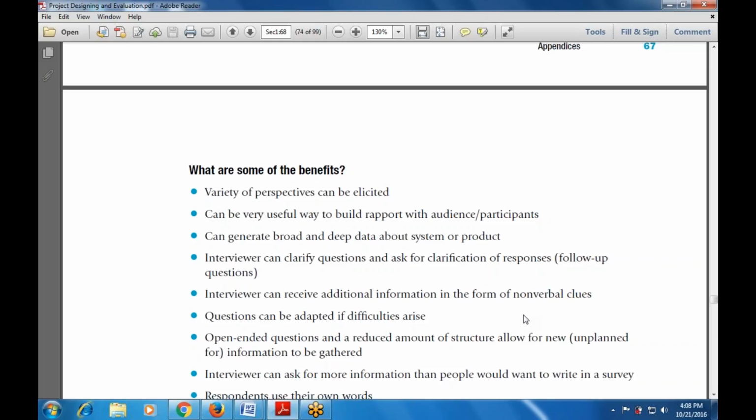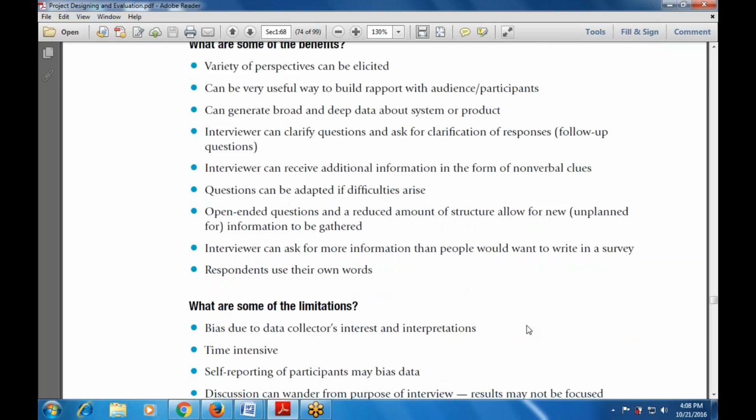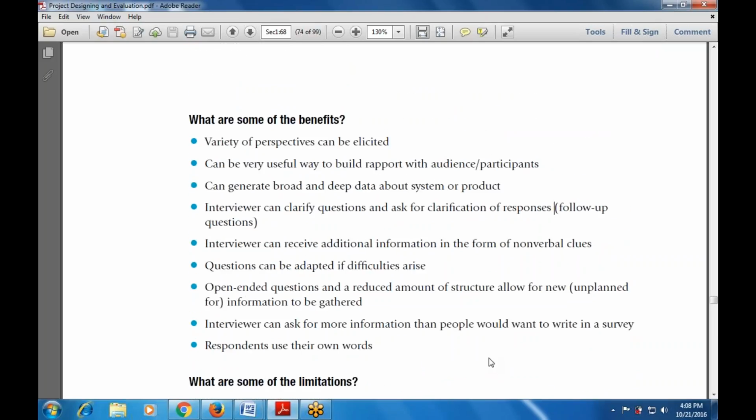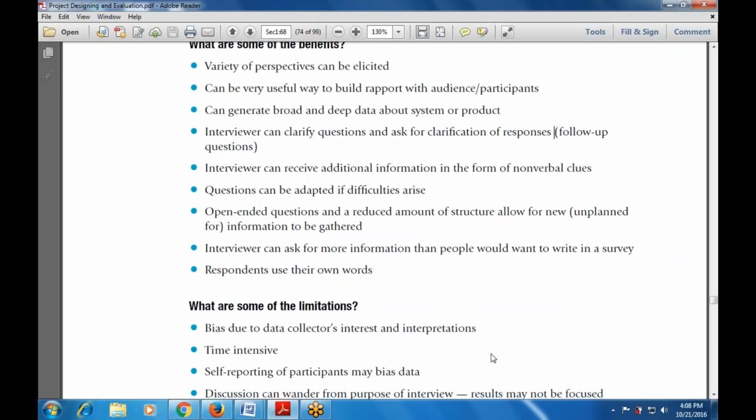The next benefit is that the interviewer can ask for more information than people would want to write in a survey. Then respondents use their own words.